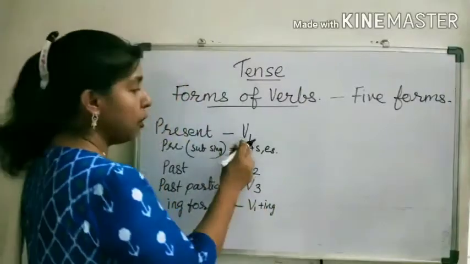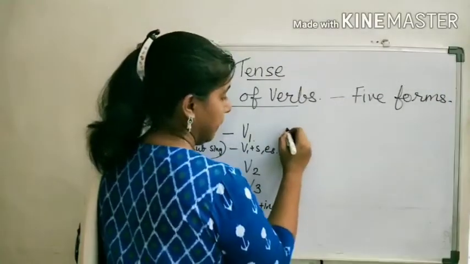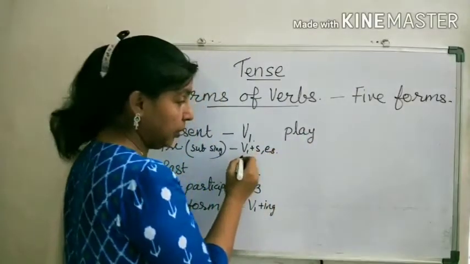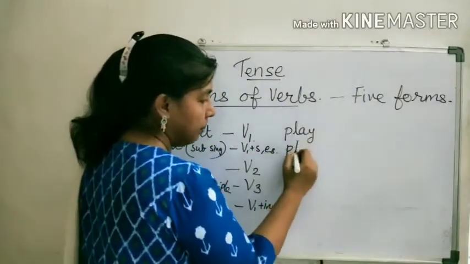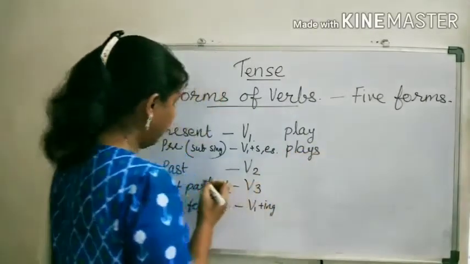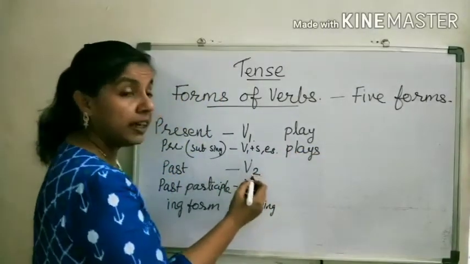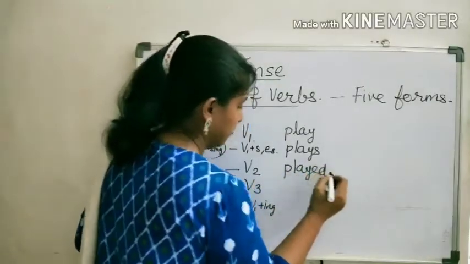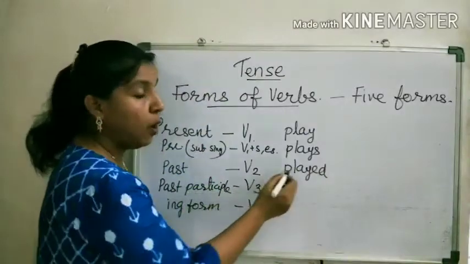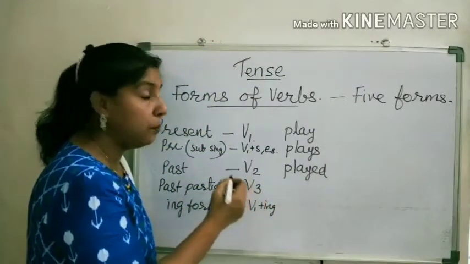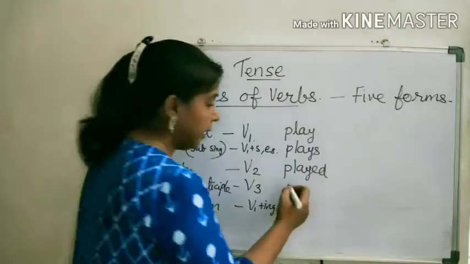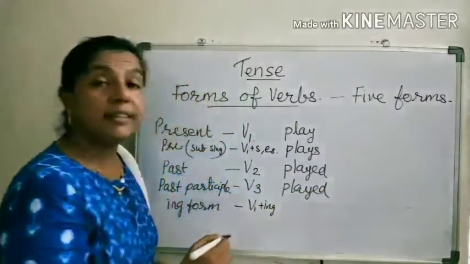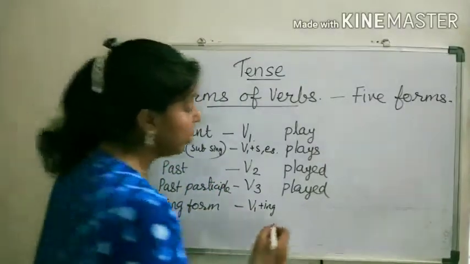Okay. The present form of play is play. And when the subject is singular, then it becomes plays. Okay. And past tense, the second form of the verb, that means played. Past participle also played only. Third form of the verb, played. It is played only. And then the ing form of the verb is playing.